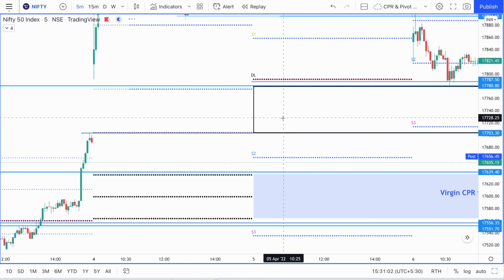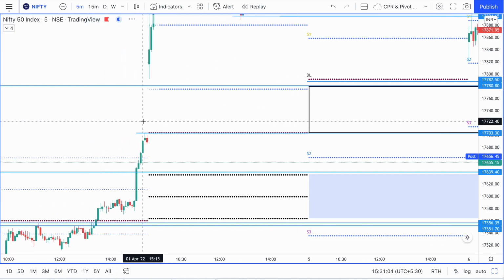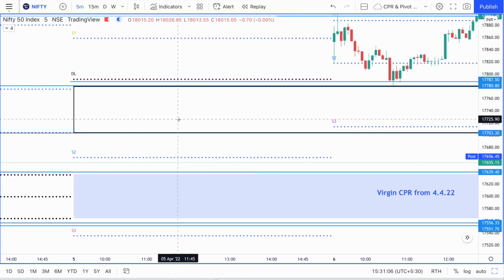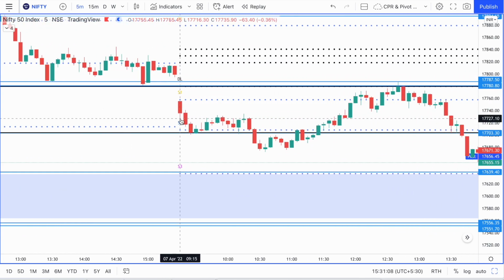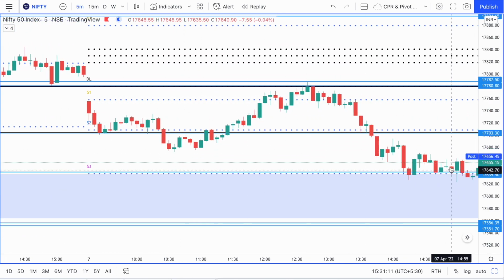See, we had marked this box here. That was the gap coming from the 1st of April to the 4th of April. And this gap has been filled today. Price opened right within it, and you could see how price has taken support at the gap, then at the lower border it took support and bounced a bit, then it came down, broke out of the S2 pivot, then it again went up and filled up the rest of the gap here. It took resistance again here, and then with a strong red candle it started falling sharply from that place.